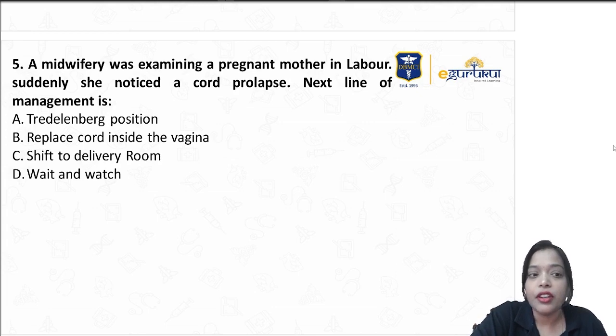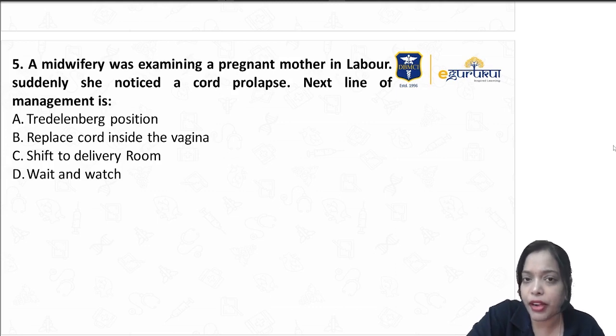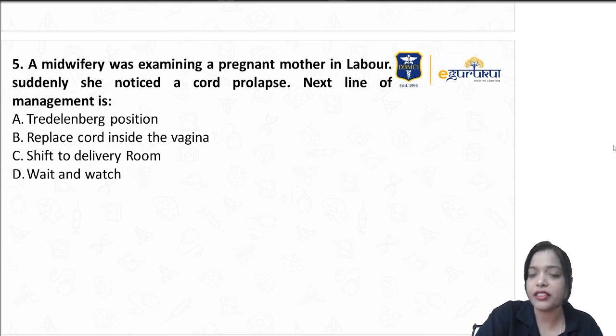Okay, now as I have got, this is the second time we are getting a question about cord prolapse in AIIMS. Last time in the mid exams AIIMS also they asked about cord prolapse, which is an indication for a quick cesarean section, that is category 1, within 30 minutes. So cord prolapse is one of the indications for quick cesarean section. So let's see about cord prolapse and then come back and discuss this answer.